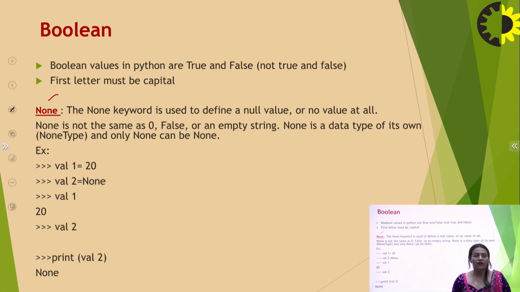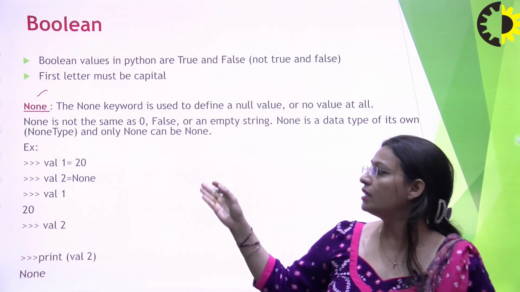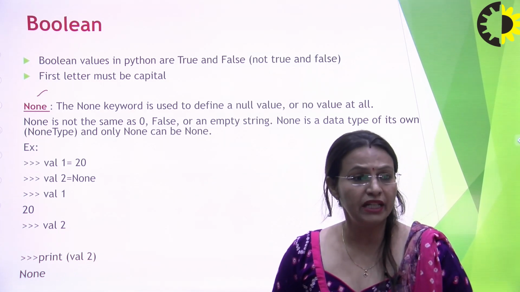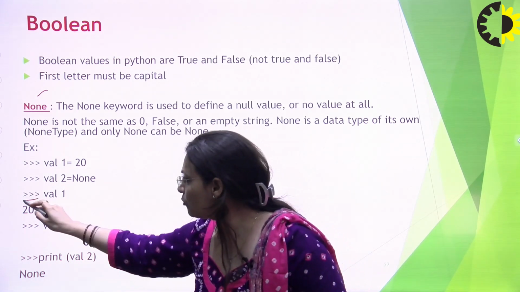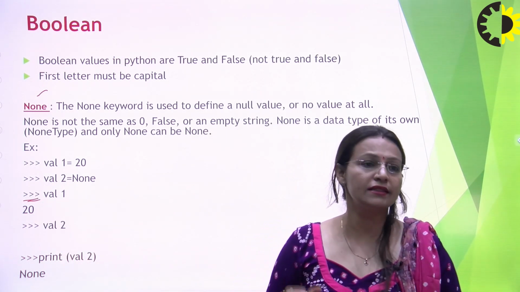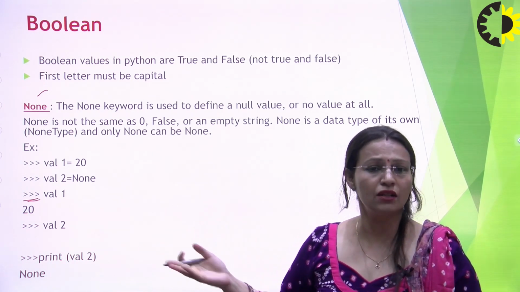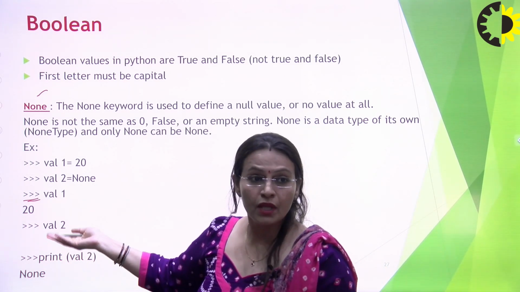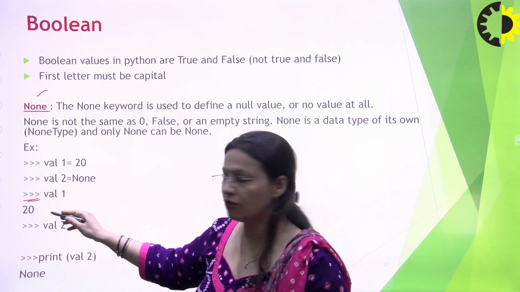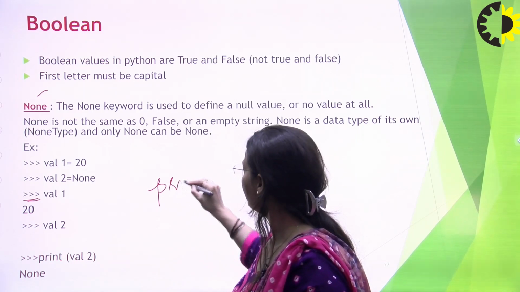That means if I am assigning a value to a variable, it will print the same. If I say val1 is equal to 20 and I print val1 like this, then in this command prompt, I'm not writing into script mode, I am writing into the interactive mode because I want to interact with the Python interpreter. So when I type val1, it will give me 20.